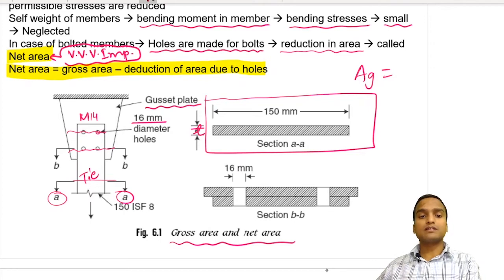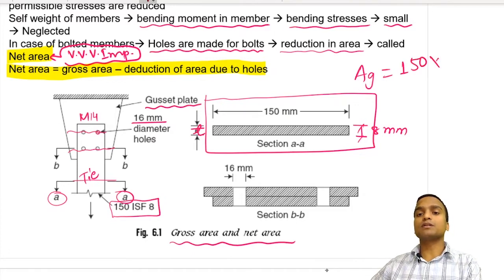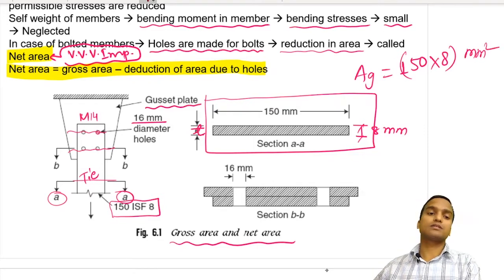The member is an ISF 150 x 8, where ISF means Indian Standard Flat, 150 is the width of the flat and 8 mm is the thickness. So gross area will be 150 mm into 8 mm. This is very easy to calculate.